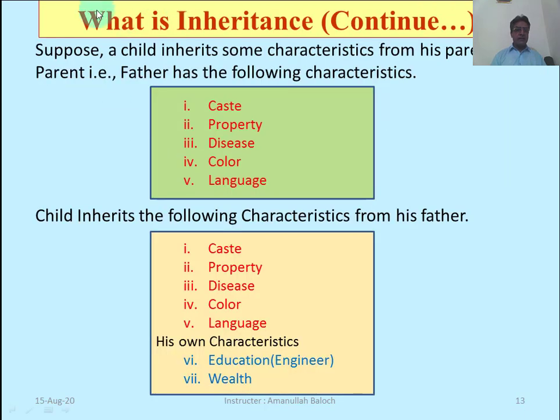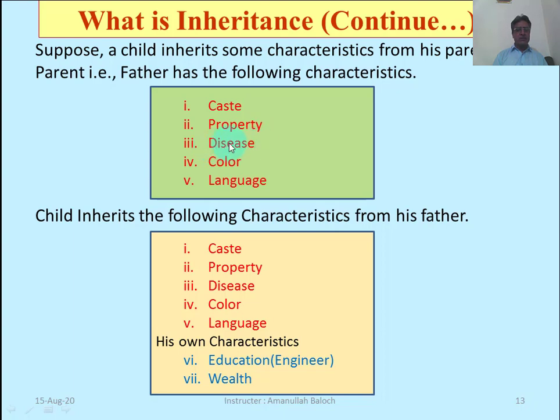This slide belongs to our previous lecture number 16. What is inheritance? Suppose a child inherits some characteristics from its parent, that is, the father. Father has the following characteristics. The caste of the father may be Awan, Pathan, Jadoon, Baloch, etc. It has certain property.